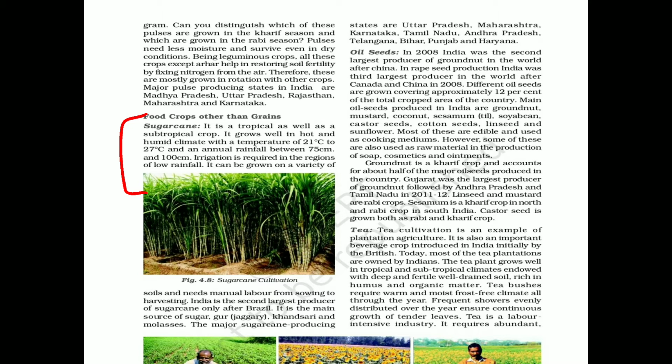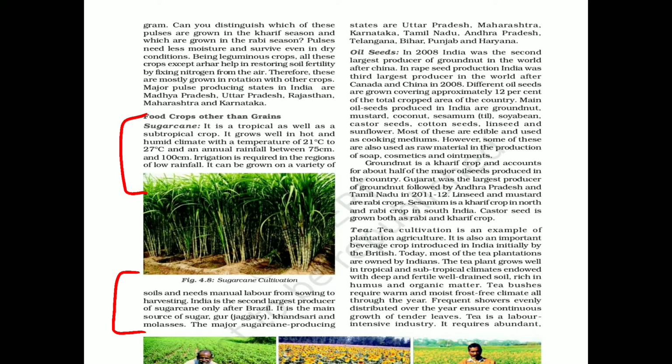Fine. Now this sugarcane, why has it gained so much popularity? Not only because it is the source of sugar and gur, jaggery, all these, but also because it can be grown on a variety of soils. Not like the cotton crop, which is particularly associated with the black soil region, but it can be grown on a variety of soil, and it needs manual labor. It requires a lot of labor from the sowing to the harvesting.